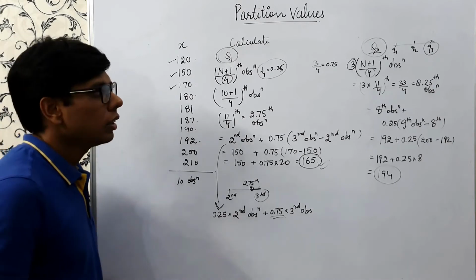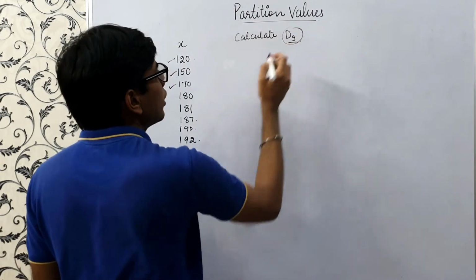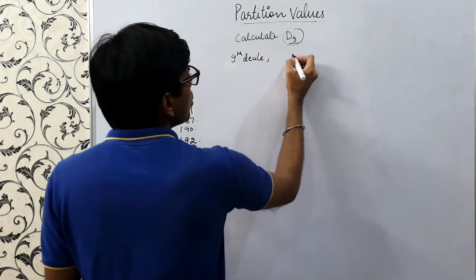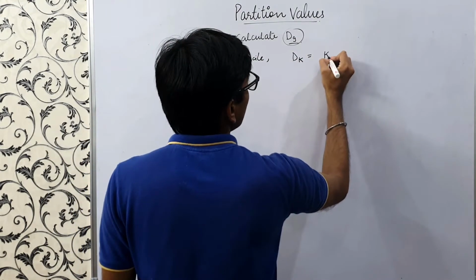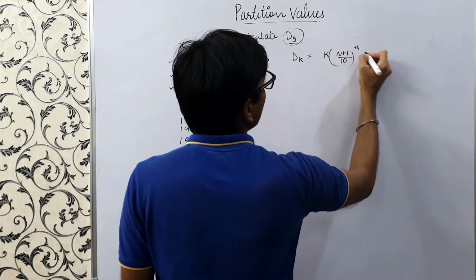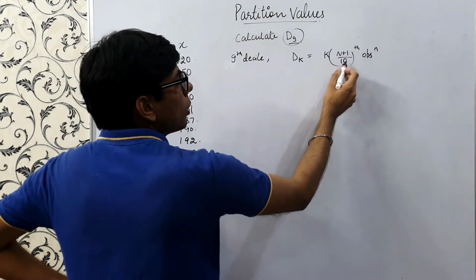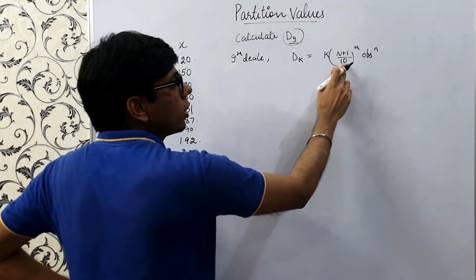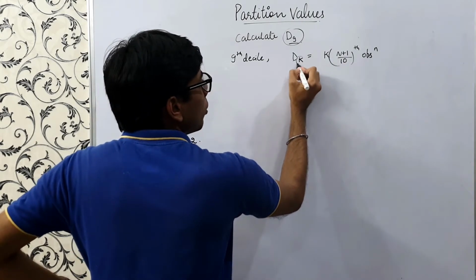Now we'll calculate the decile values. Here we'll calculate D9, the 9th decile. In general, Dk is equal to the k into n plus 1 by 10th observation, because it divides the data set into 10 equal parts. Hence we divide by 10 and multiply by k.